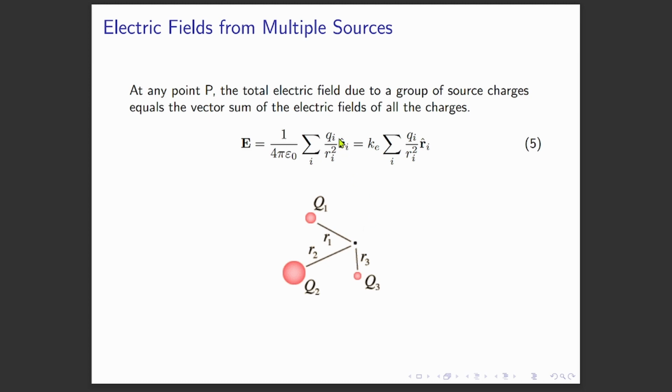Meaning the index i should be from 1, 2, and 3 because we have three charges. Very intuitive. Let's say I have a system of 100 charges, so the index should go from 1 to 100. You have to identify which charge is i equals 1 and which one is i equals 2. For example, here we have charge number 1 over here, and then charge number 2 and charge number 3 over here.